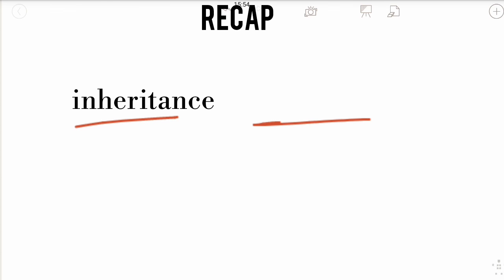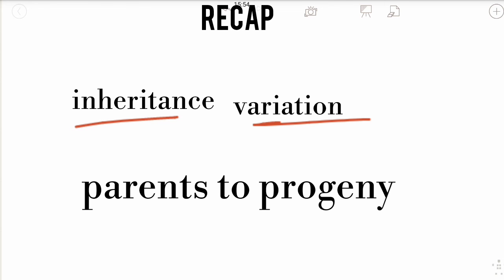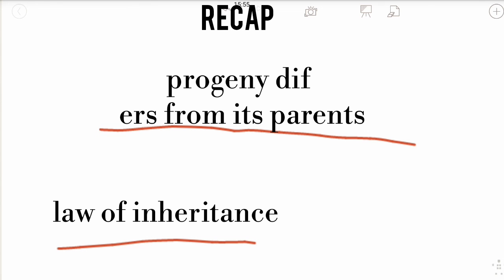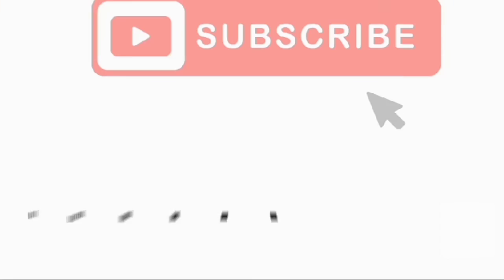Let us do a quick recap about genetics, inheritance, variation and Mendel. Genetics is a branch of biology dealing with inheritance and variation. Inheritance is the transfer of characters from parent to progeny. Variation is the degree by which the progeny differs from its parents. Mendel was the father of genetics who proposed the law of inheritance, and the term genetics was given by Bateson, whereas the father of genetics is Gregor John Mendel.